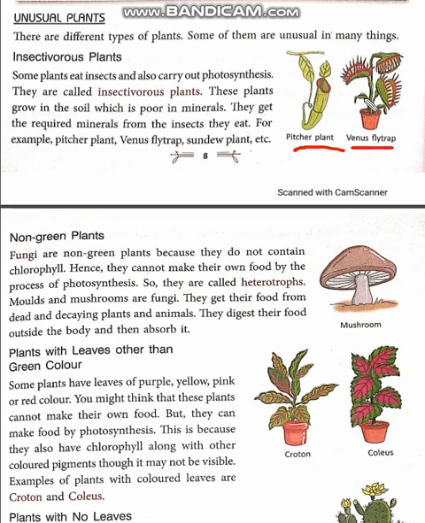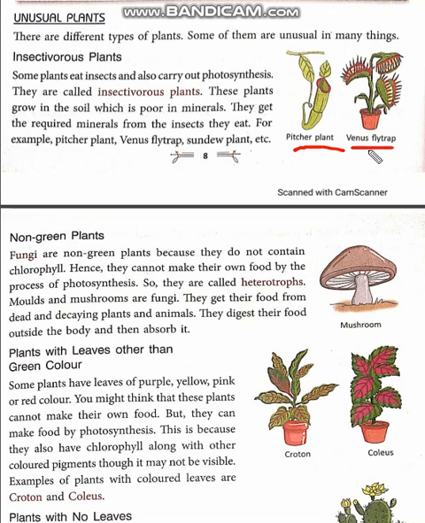In the same way, the Venus flytrap also catches the insect in between the two parts of its leaf. These spikes help the leaf to shut properly when an insect gets trapped. There are many examples of such plants, like Venus flytrap and sundew. They also show the same kind of modification, or some other kind of modification, to catch insects. So this is how the insectivorous plants are categorized under unusual plants.